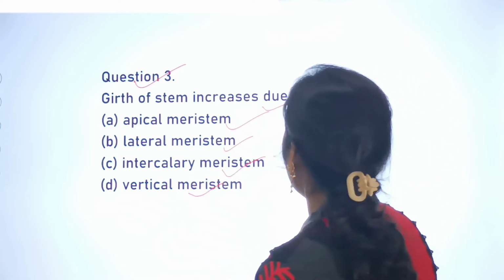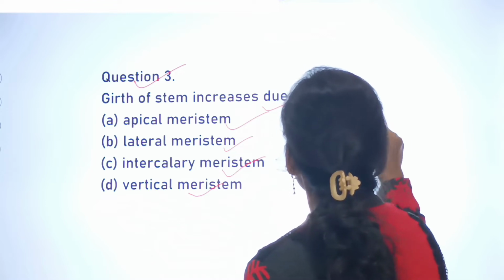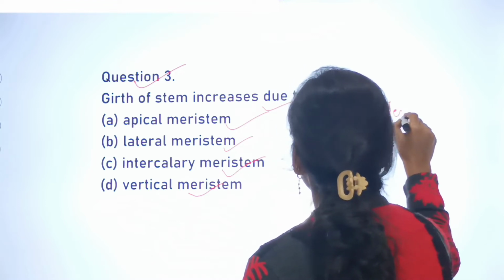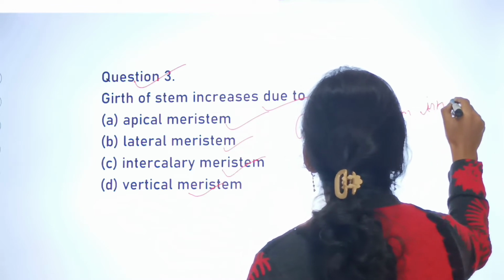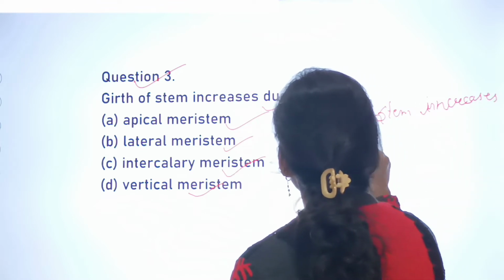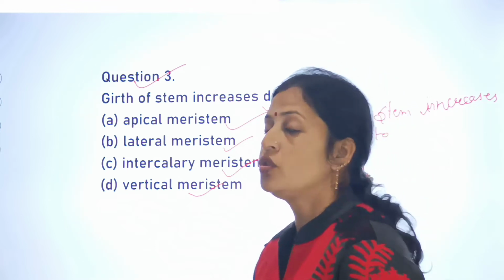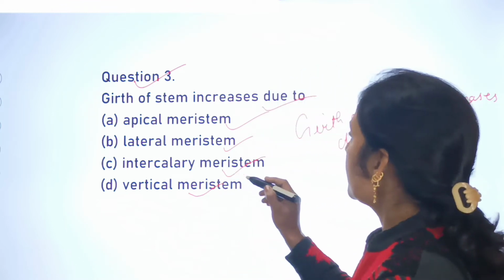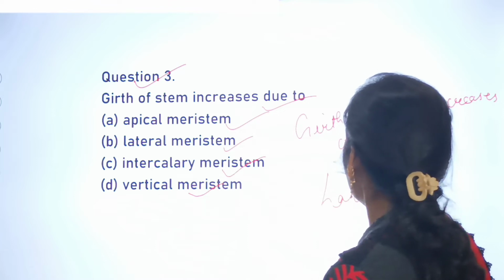So the girth of stem always increases due to the lateral meristem, not due to the apical meristem.